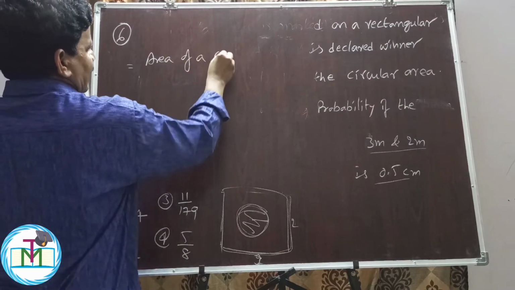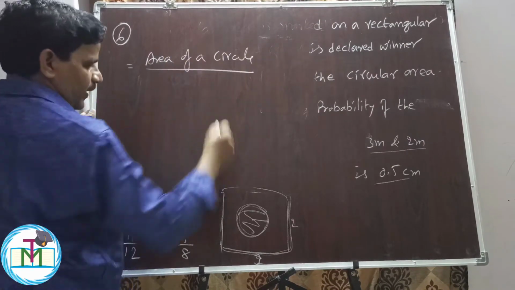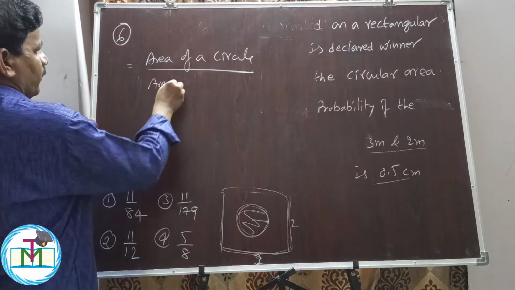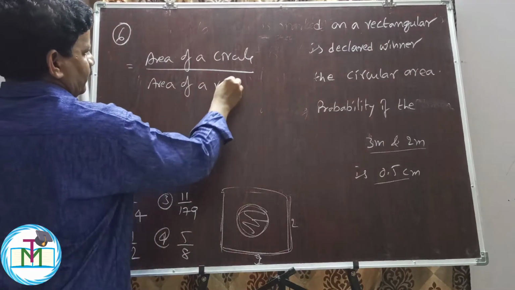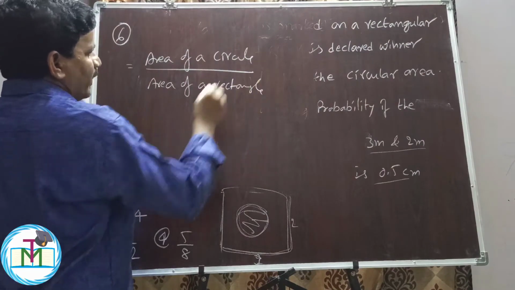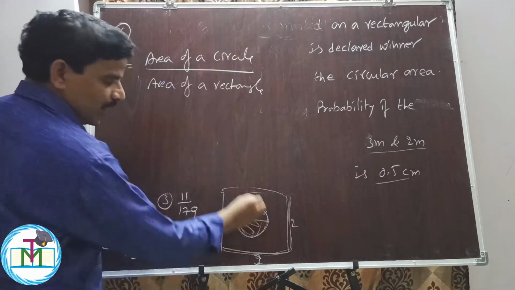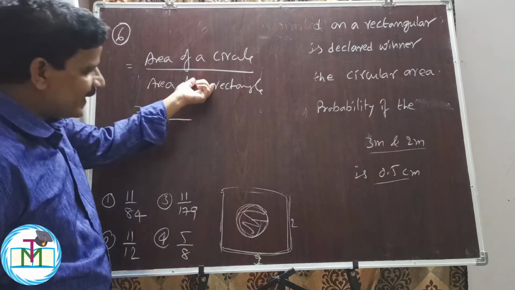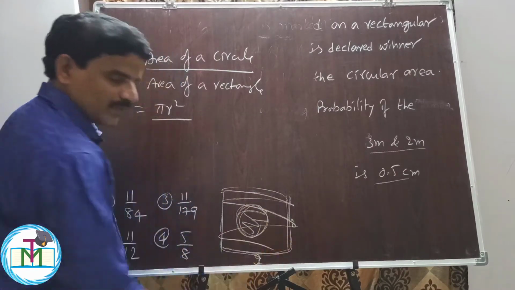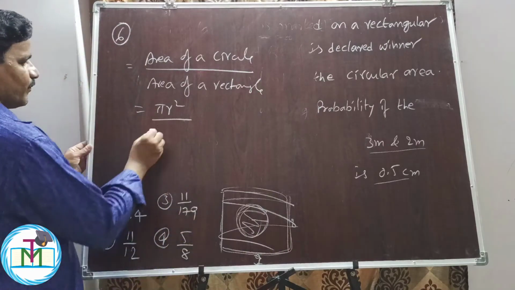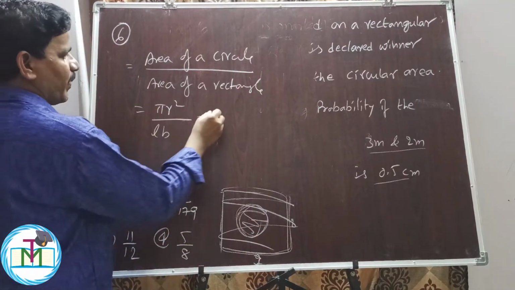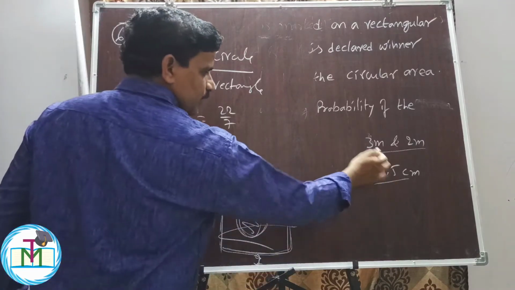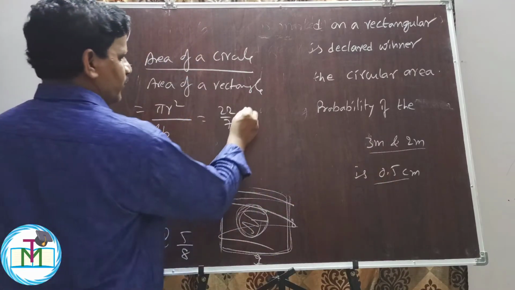area of the circle by total area, nothing but the area of the rectangle. What is the area of the circle formula? Pi r square. Pi r square by, what is the area of a rectangle? Length into breadth. What is pi? 22 by 7. What is the radius of the circle? 0.5. Nothing but 1 by 2.